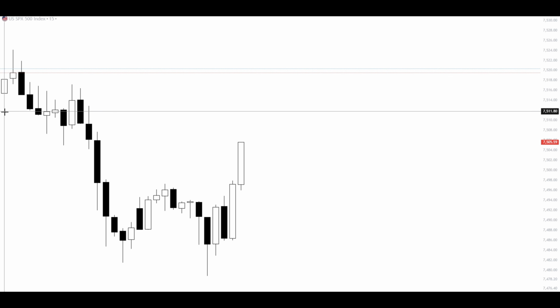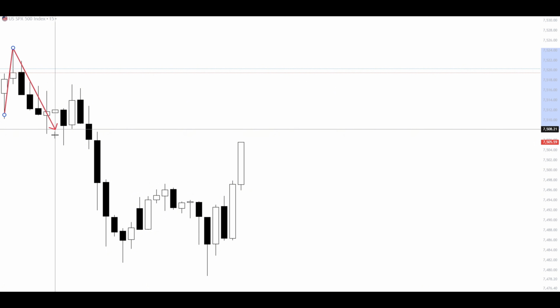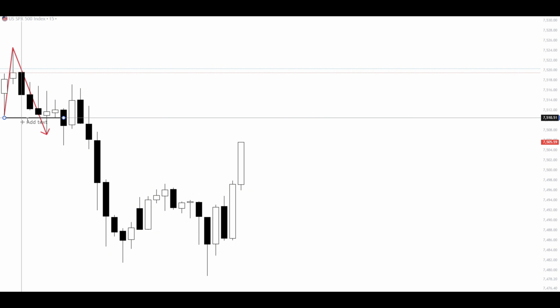Here we start with a small push to the upside that is then followed with a downside movement, and this breaks below the last low. Now we see that it first breaks here, but this is not a valid break because it has done it with a wick, and the actual valid break is right here when the candle closes below the last low.